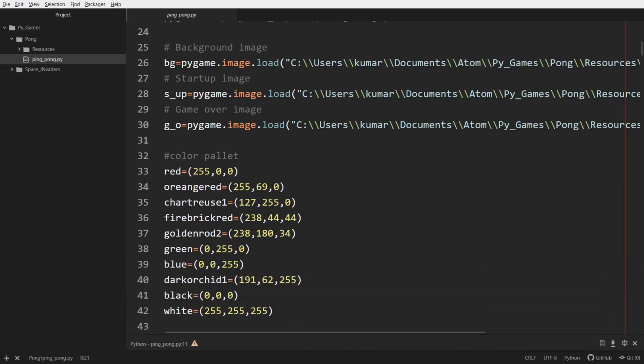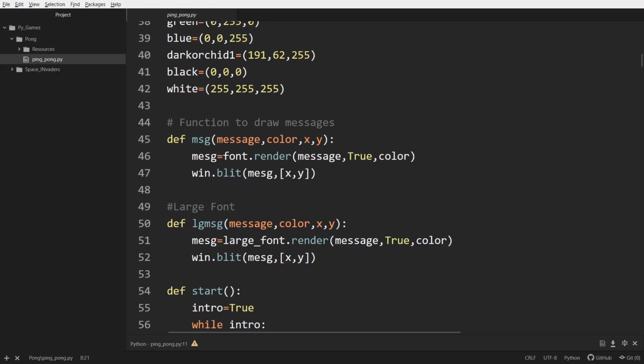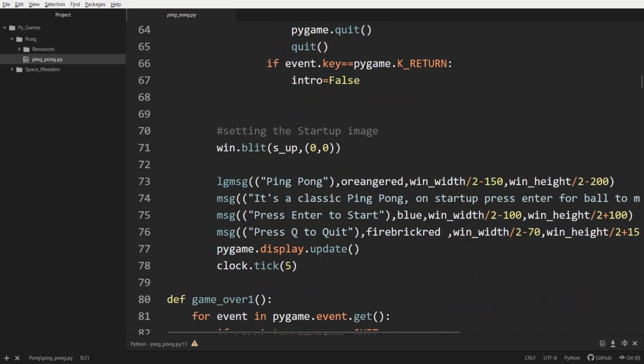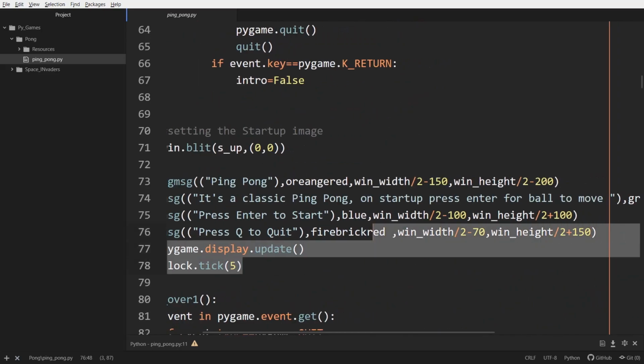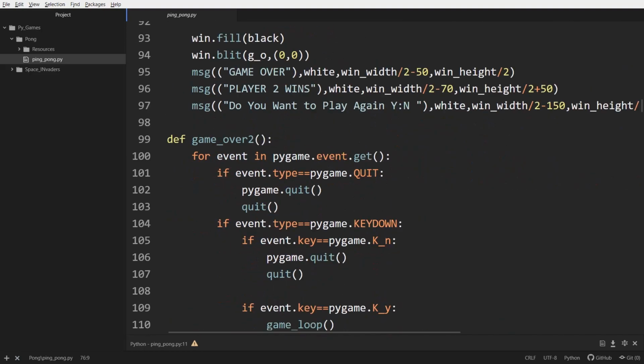So that was all of it, and the fun part is that it is very easy to code. It is pretty long, I guess around 350 to 360 lines of code, but the logic of the game is very easy. It took me a while because there was no proper tutorial for me to refer to. I had to think of my own ideas and logic to create the game and events for it. It became really difficult, but it was pretty fun as well because I got to learn a lot of things.